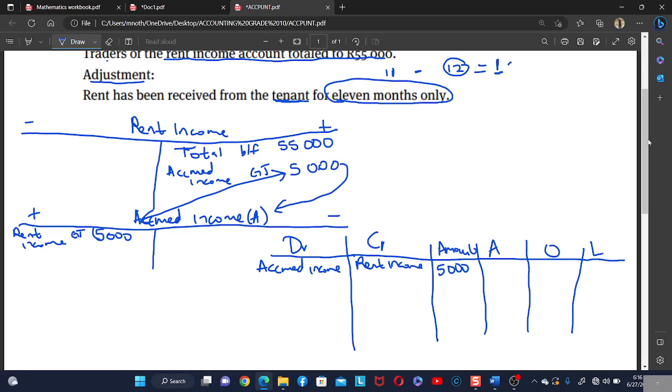Okay, and then what is happening to the asset? The accrued income is increasing, and the accrued income is a what? It's an asset. So meaning that under asset we put a plus sign to show that the assets are increasing. Okay, what is happening to the rent income? The rent income is being credited with 5,000. And we know that the rent income is an income, so meaning that it is increasing. Now, what do the incomes do to the owner's equity? The incomes increase the owner's equity. So we don't have the liability. So that is your accrued income, like this. Thank you.